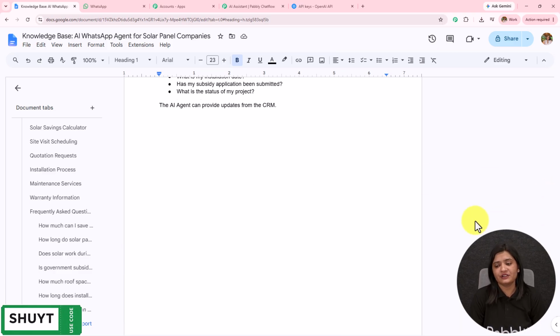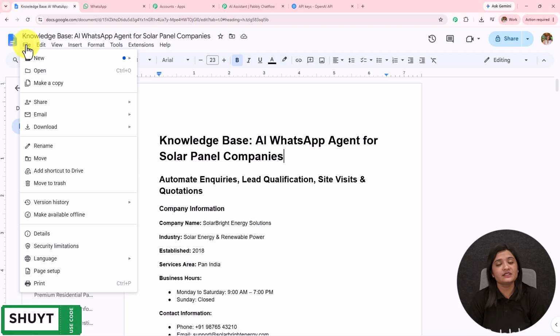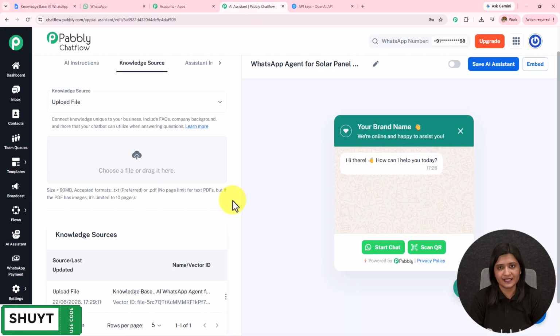So I have created a very detailed knowledge base, and based on this only my AI agent is going to respond. So you have to create the knowledge base in such a manner that all the details of the company, service and products exist there. Only then the AI agent will be able to respond. Then you have to go towards the file, download this in .txt or .pdf format and upload it over here like this.